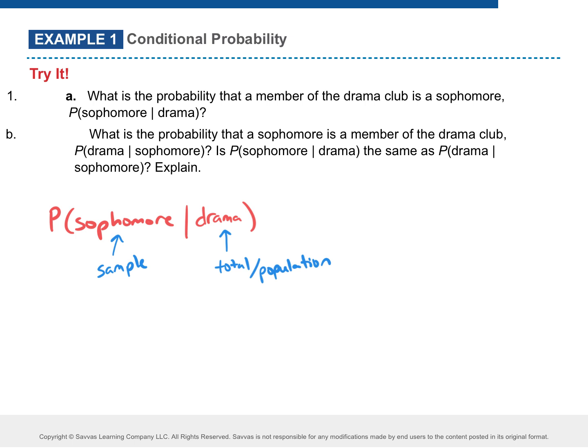Similar to the second one, your example 1B flips them. We're still comparing the same two events, just in a different way. So this time, the sophomores, that is our total, or our population. And then what's the drama?